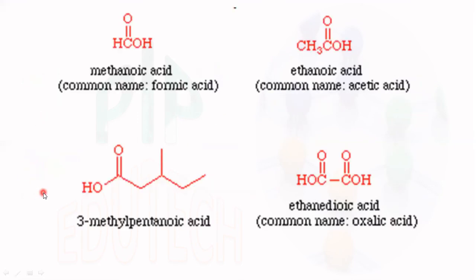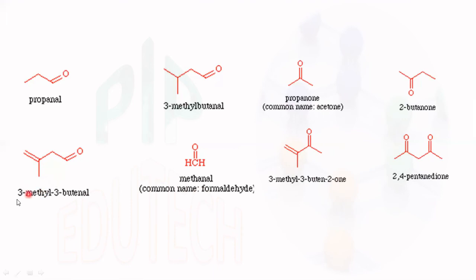Again here, 3-methyl 3-butenal. "Butene" indicates the presence of a double bond at the third position, and the methyl substituent is also at the third position. So 3-methyl 3-butenal.